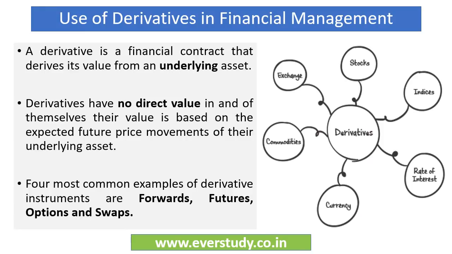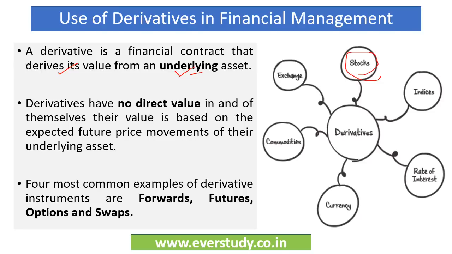So friends, to answer this question, we must be aware about the concept of derivatives in financial management. So derivative is a type of financial contract, and its name is derivative because it's deriving its value from an underlying asset. So if there is a contract which relates to buying or selling of shares in the future, this is going to be a derivative contract whose value is going to be dependent on the underlying asset, which in this case is going to be stocks.